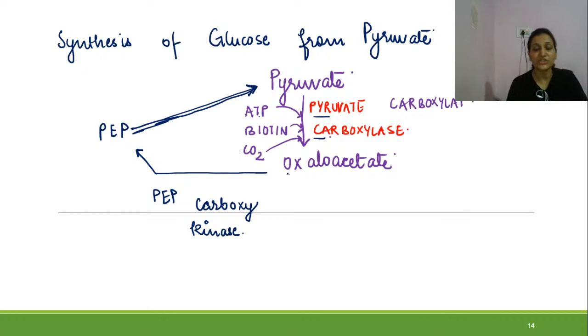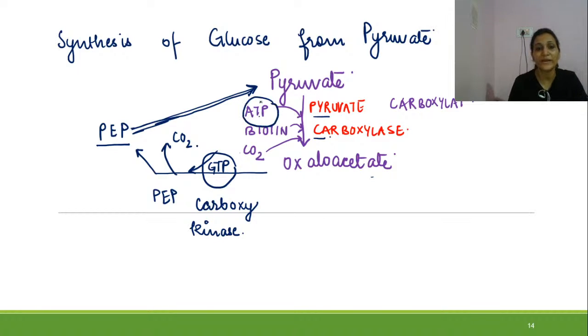Now, of the two enzymes, pyruvate carboxylase is ATP, biotin, and carbon dioxide dependent. Now, in the reaction where phosphoenol pyruvate is formed from oxaloacetate, again there will be use of GTP and there will be release of carbon dioxide. So in this step there is expenditure of 1 GTP, and in the first there is expenditure of 1 ATP.